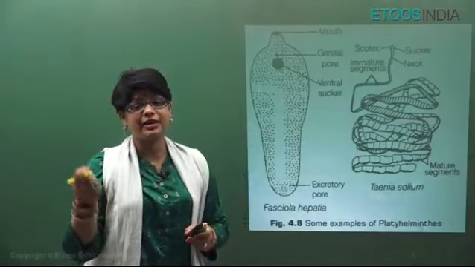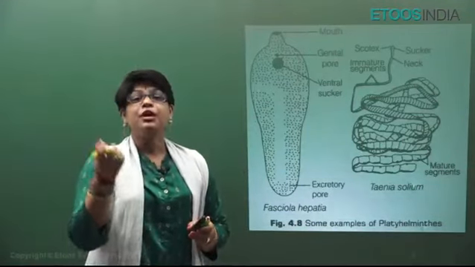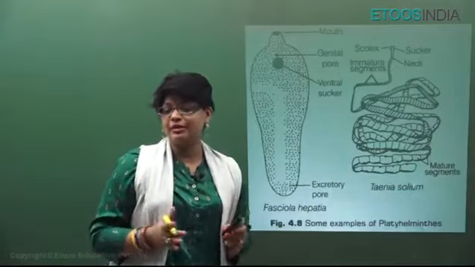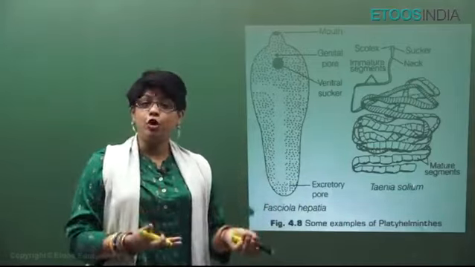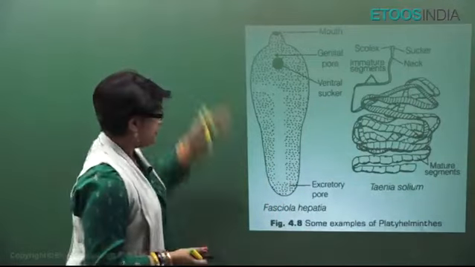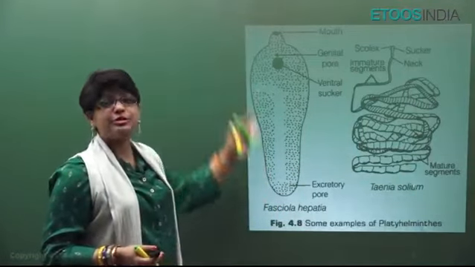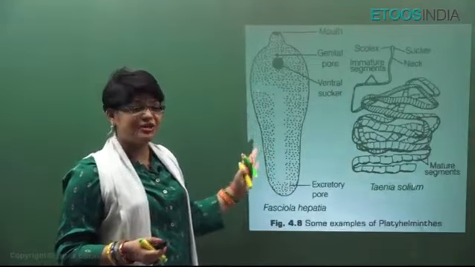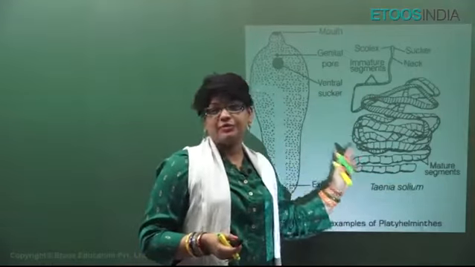They may be free living like Turbinalia, Planaria or Dugesia, which has high power of regeneration, but most of them are endoparasites. They can be flukes or they can be tapeworms. So, this is Fasciola hepatica, which is liver fluke. This is causing liver rot disease in sheep. And this is Taenia solium, a tapeworm.